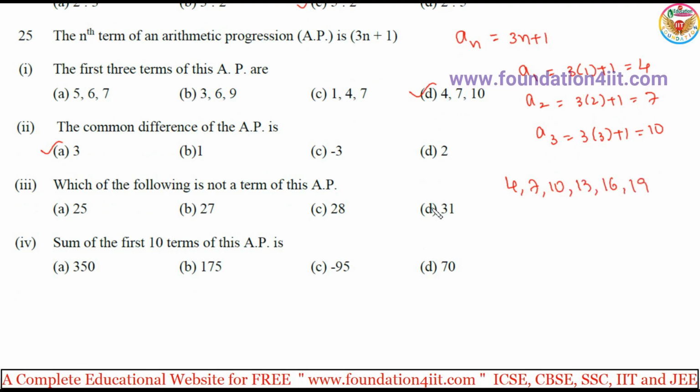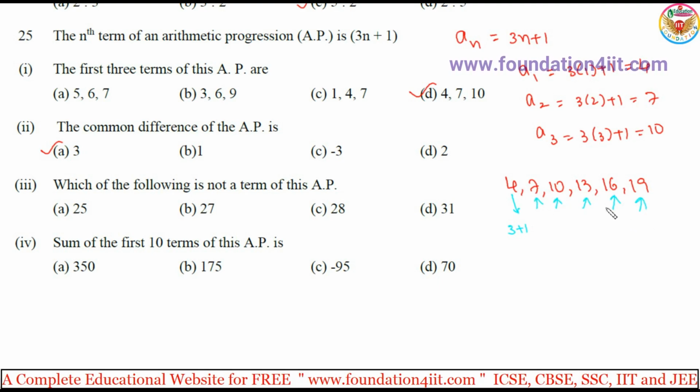Everything is a multiple of 3 plus 1, 3 table plus 1. If you divide by 3, the remainder is 1 in every case.